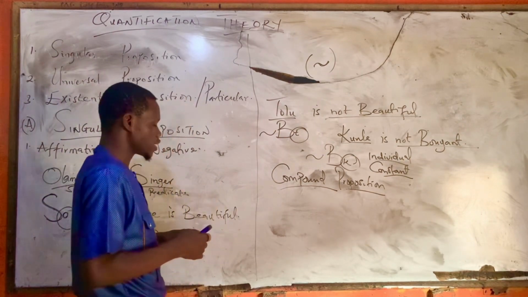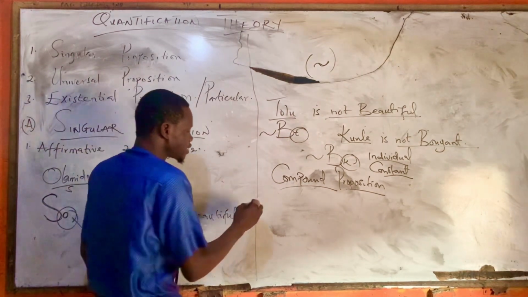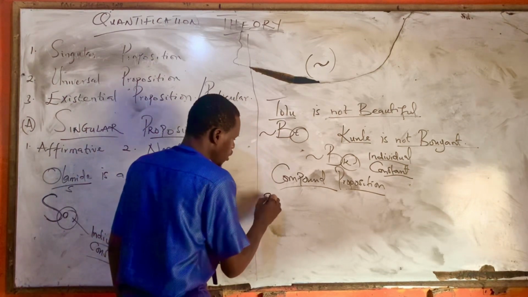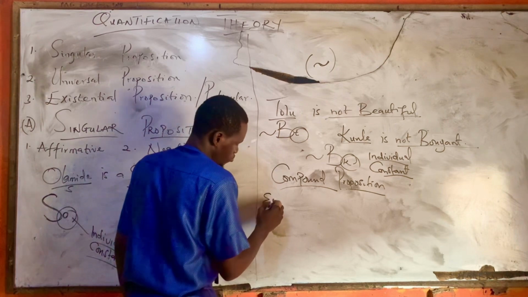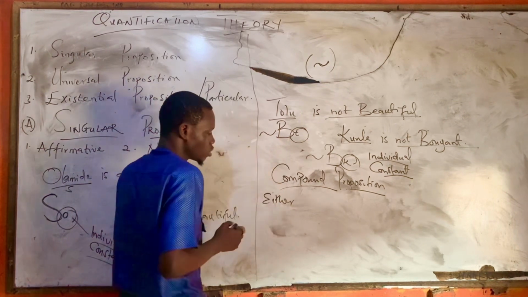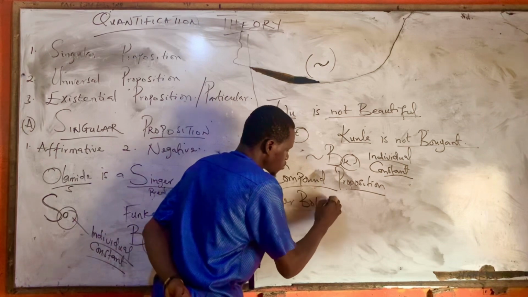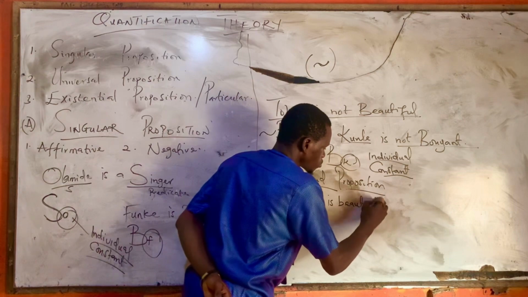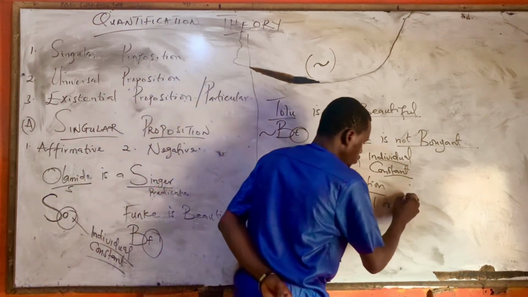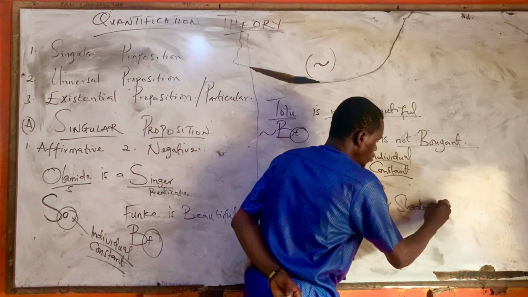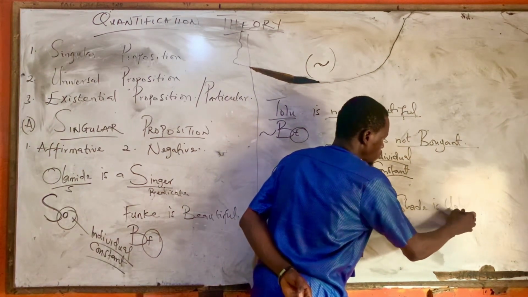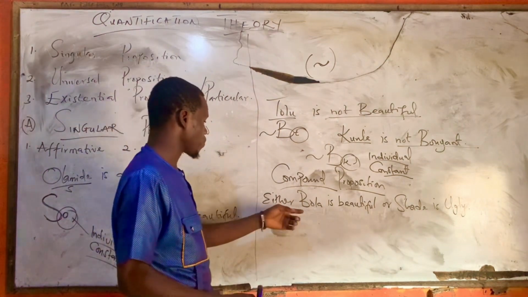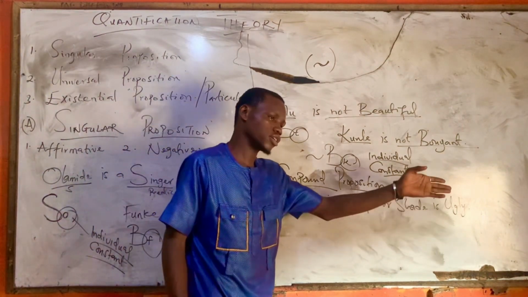Alright, so now if I say either Bola is beautiful or Shade is ugly. Alright, this is the compound proposition. Either Bola is beautiful or Shade is ugly.